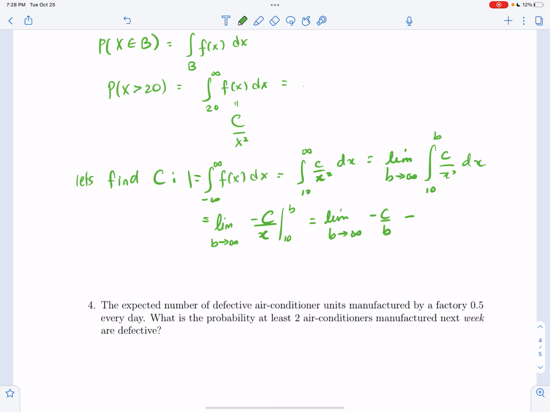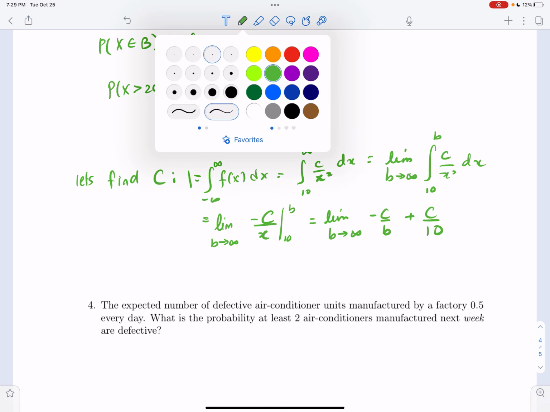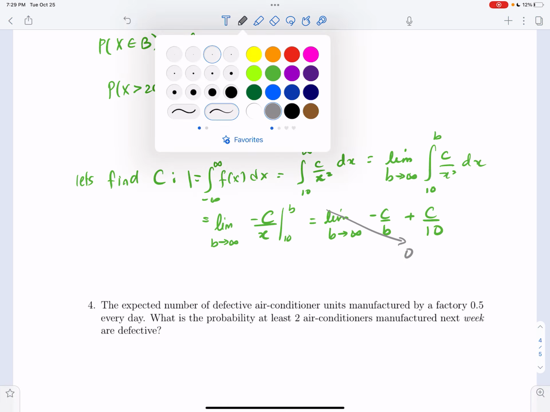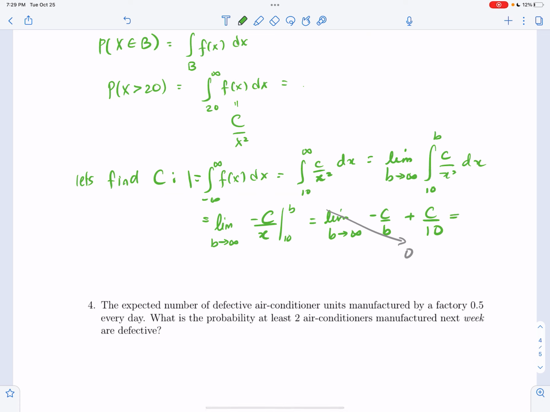And then minus minus will be plus c over 10. Right? And as b goes to infinity, that goes to 0. So the answer is c over 10, which is equal to 1, so c is 10.